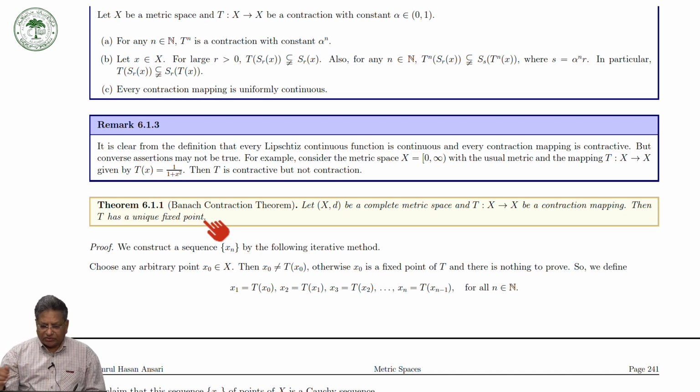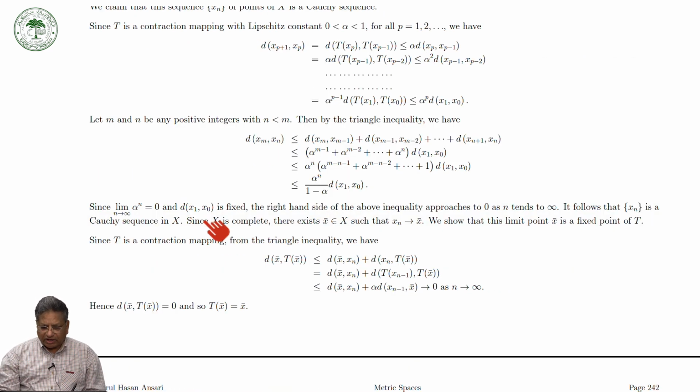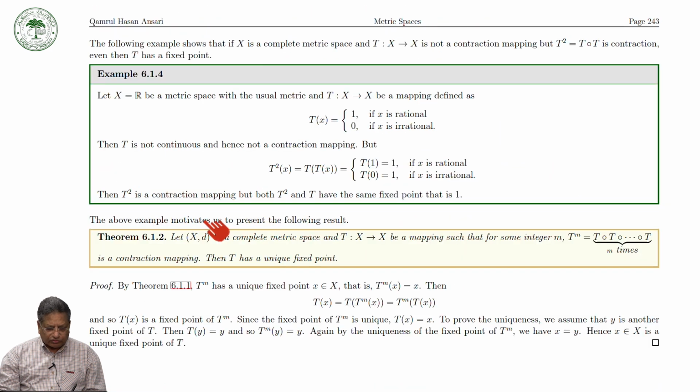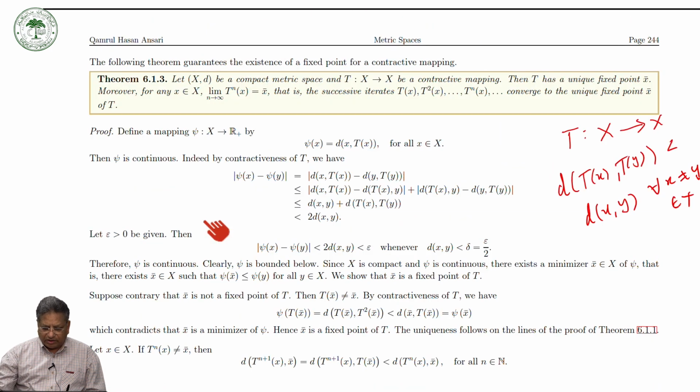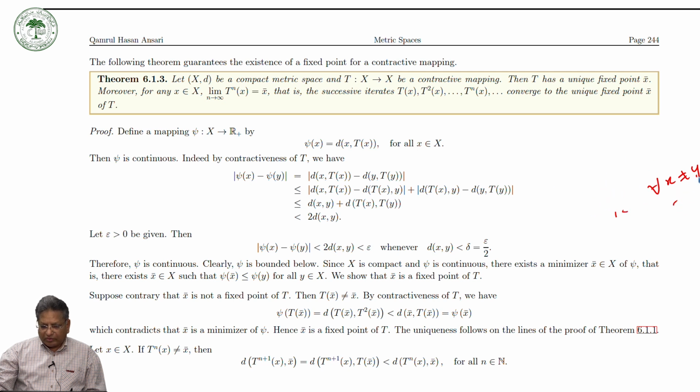Here is what we are doing: we are relaxing this theorem by taking T to be a contractive map. Then of course T may not have a fixed point if X is only a complete metric space.